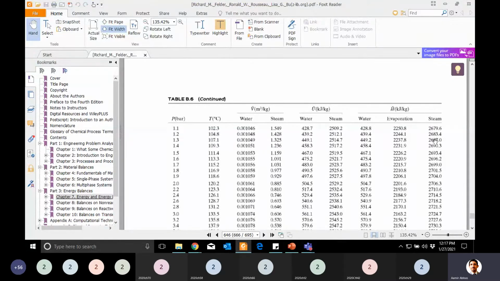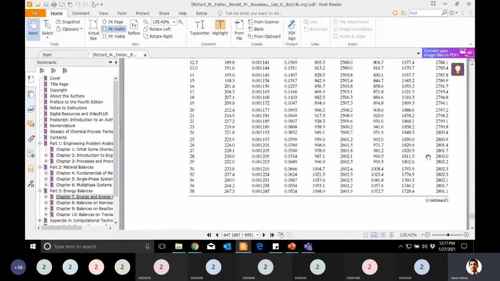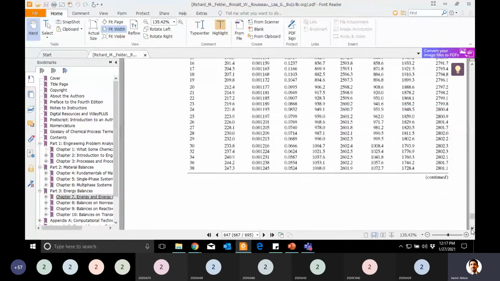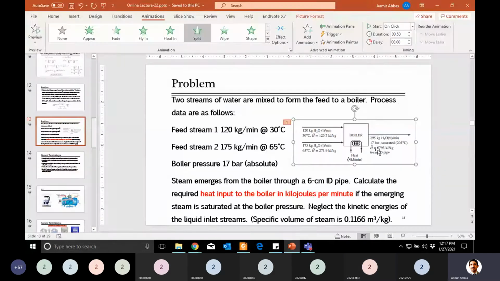So evaporation is about how much heat you actually need to convert something from water to steam. In this column, the last column is actually about steam enthalpy. So let's go back to 17 bar and look at this. This is about 17, this value, at the top of the page, the second value. At 17 bar, if you go to the end of the page, you can see 2793. Is it okay? Can you see this? Yes, 2793. So let's come back and look. Yes, he wrote here 2793 kilojoules per kg.